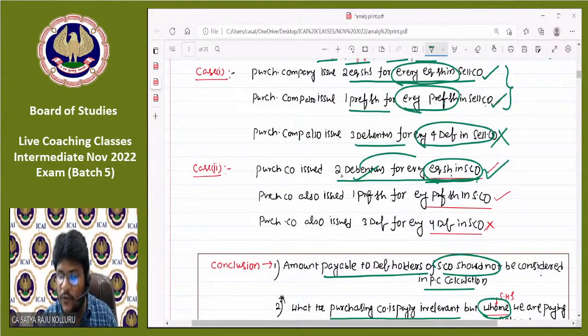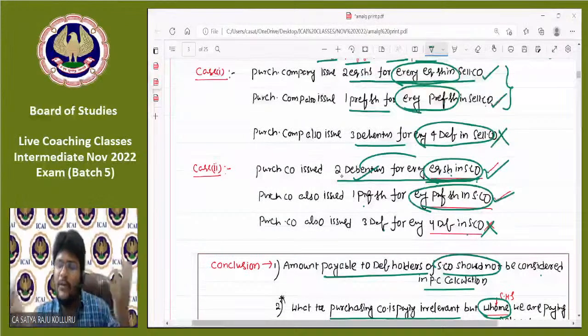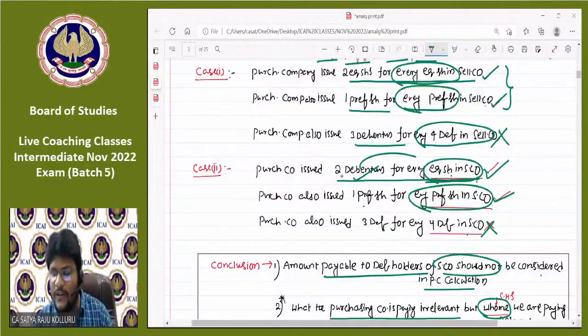Purchasing company also issued 1 preference share for every preference share in the selling company. So every preference share forms part of PC. Purchasing company also issued debentures to the debenture holders of the selling company, which does not form part of PC. Why did I add a second case? To know only the reason. To the equity shareholders, we may issue equity shares, preference shares, debentures, or cash. It doesn't impact the PC. To whom we are paying is the only thing that impacts the amount of PC.